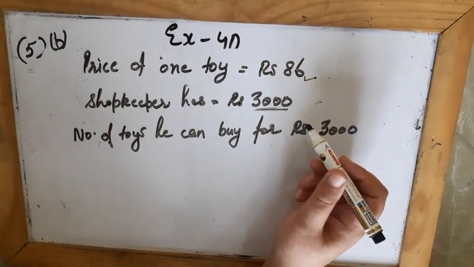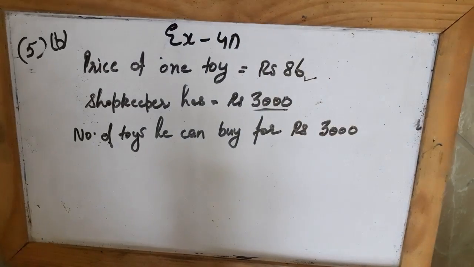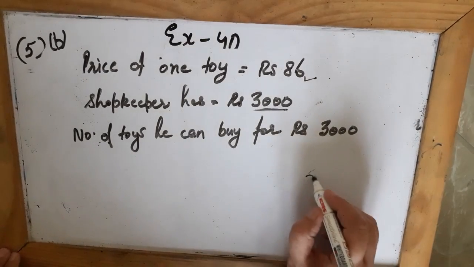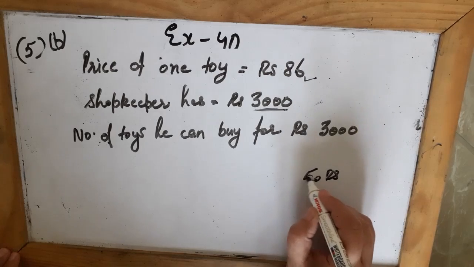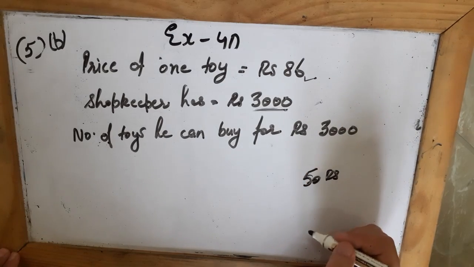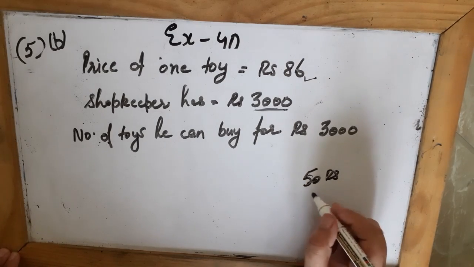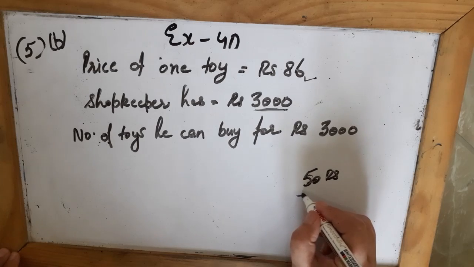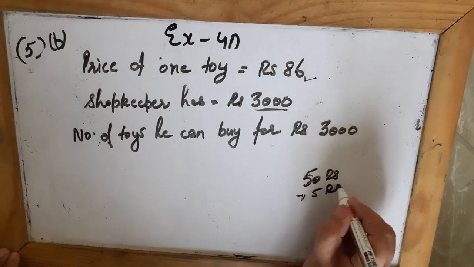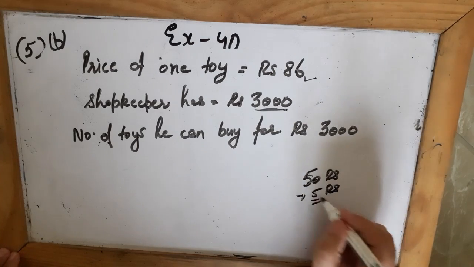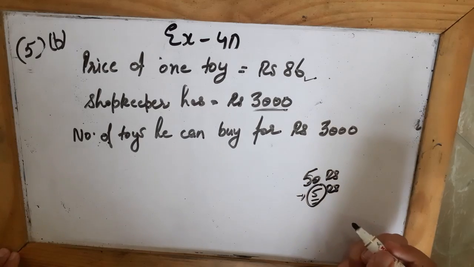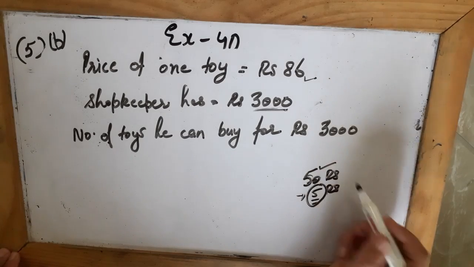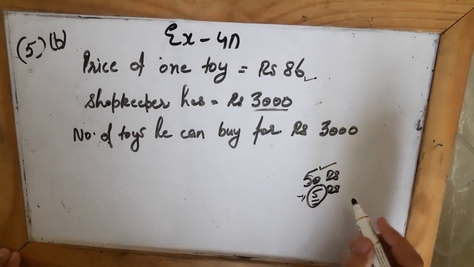So I can explain this by giving you a small example. Suppose you have a total of 50 rupees, and you go to the market to buy a chocolate, and the price of a chocolate is 5 rupees. So how many chocolates will you buy if you have 50 rupees?